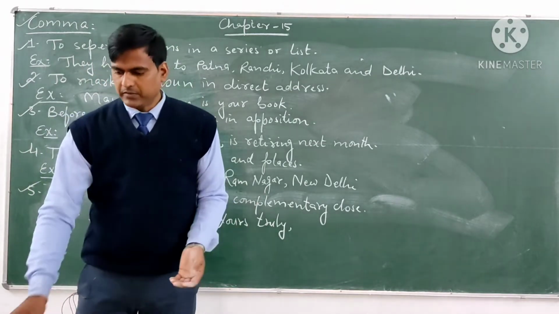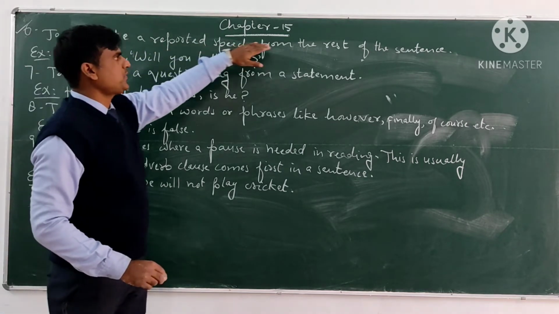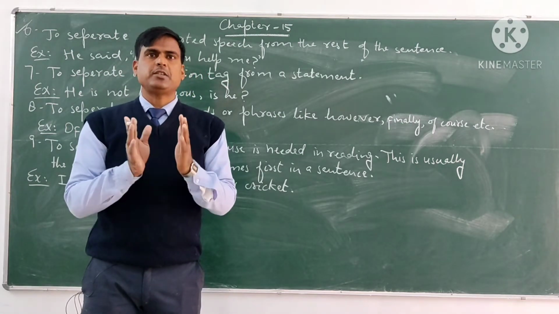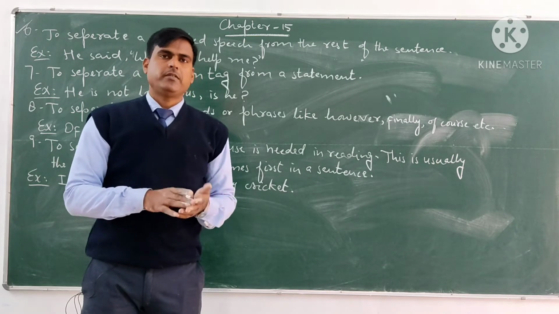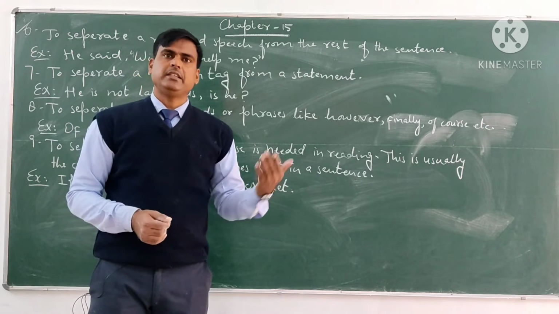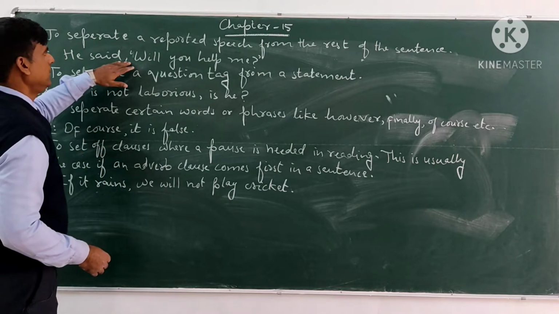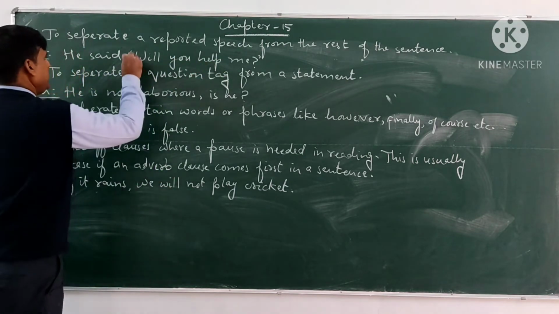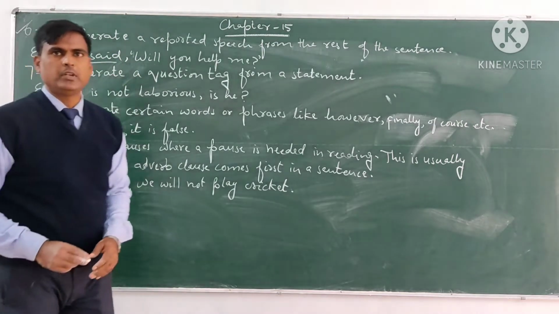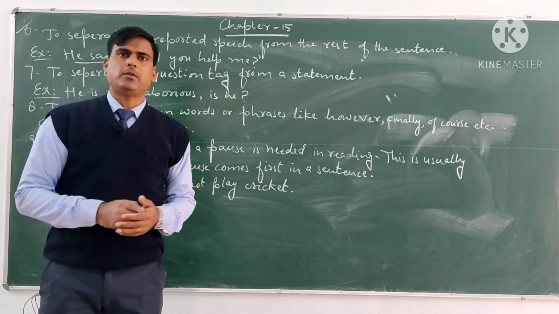Now let us see the next one. Now see number 6. Number 6 is to separate a reported speech from the rest of the sentence. If there is reported speech, we separate it with the help of a comma from the rest of the sentence. You have studied this in narration. Direct and indirect speech are reported speech. For example, he said, comma, inverted comma, will you help me? We separate the reported speech from the rest of the sentence with the help of a comma.